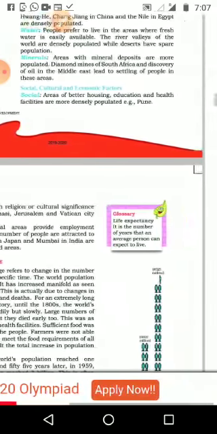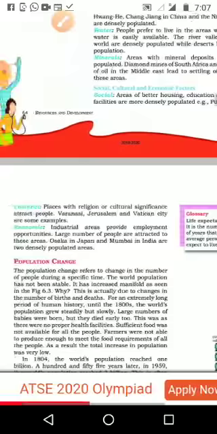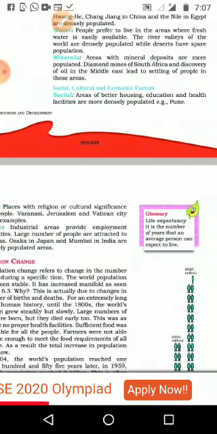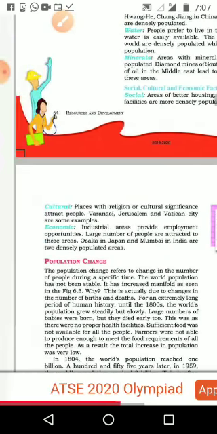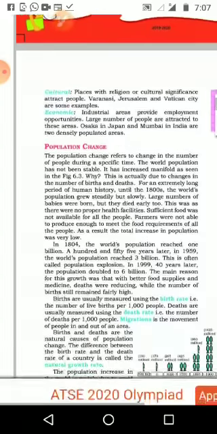First one, social. Areas with better housing, education and health facilities are more densely populated. We can see Pune, Bangalore, that kind of area. It is because of social reasons. They get better housing facilities, better education, better health facilities. Even if you speak to your grandparents, why did your grandparents come to the city? Because they wanted to teach your parents. For that purpose they may have migrated to the city, and after your parents studied, they may have gone back to their own village, and they are doing their farming work there now.